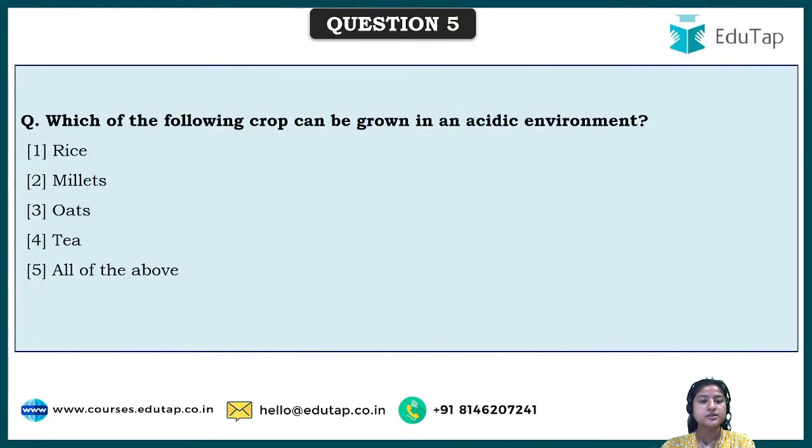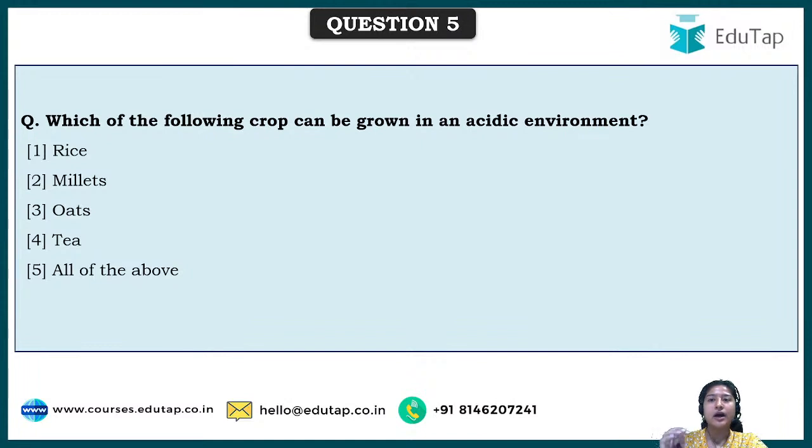Okay, so next is question 5, which says: which of the following crops can be grown in an acidic environment? It is not the case that plants only need neutral soil conditions for their growth. It can differ according to what type of crops you are growing. Also, some crops are tolerant.